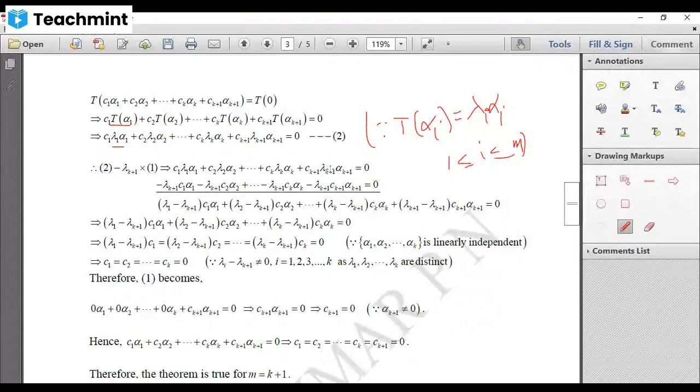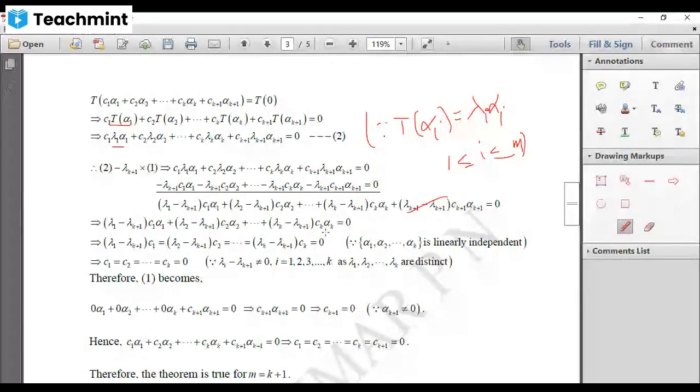Here, lambda k plus 1 minus lambda k plus 1 into Ck plus 1 alpha k plus 1 cancels, that is 0. So you're left with lambda 1 minus lambda k plus 1 multiplied by C1 alpha 1 plus lambda 2 minus lambda k plus 1 into C2 alpha 2, etc., up to lambda k minus lambda k plus 1 into Ck alpha k equal to 0.